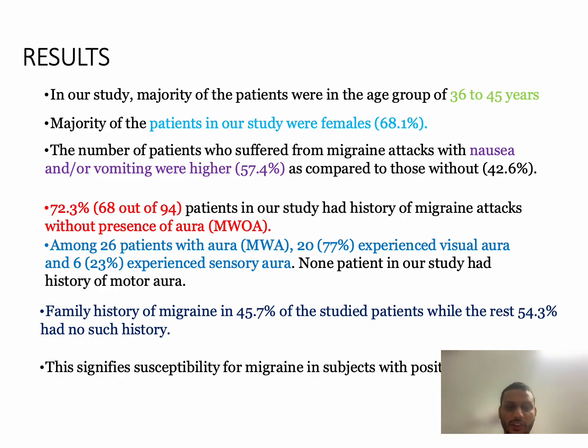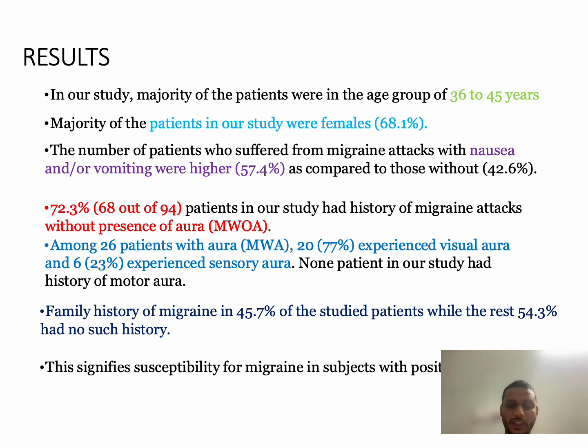As for the results in our study, the majority of the patients were in the age group of 36 to 45 years. The majority of the patients in our study were females. The number of patients who suffered migraine attacks with nausea and/or vomiting was higher compared to those without. 72.3% of patients in our study had a history of migraine attack without aura. Among 26 patients with aura, 20 experienced visual aura and 6 experienced sensory aura. No patient in our study had a history of motor aura.